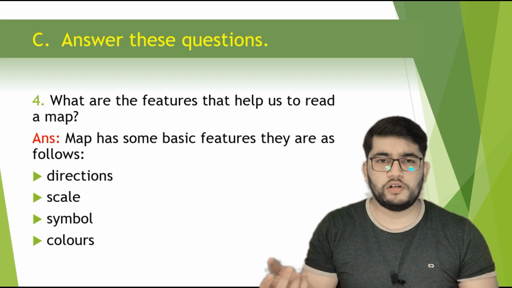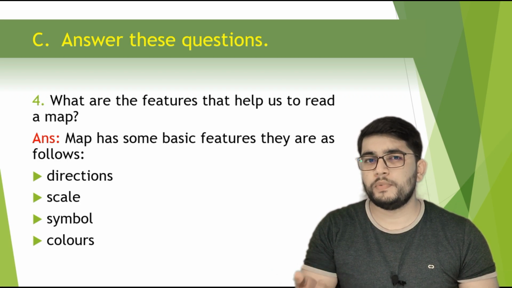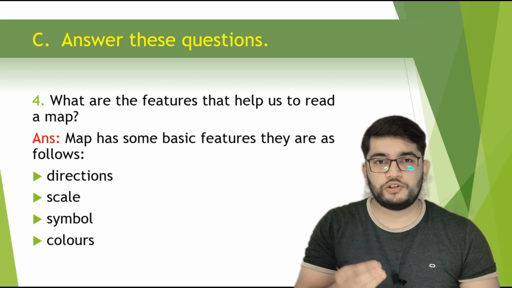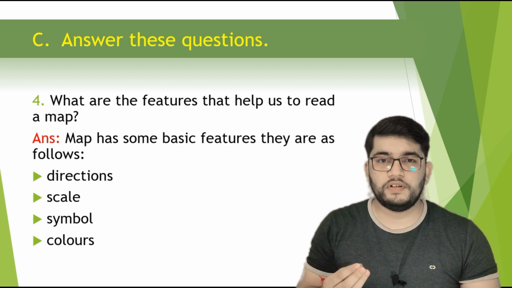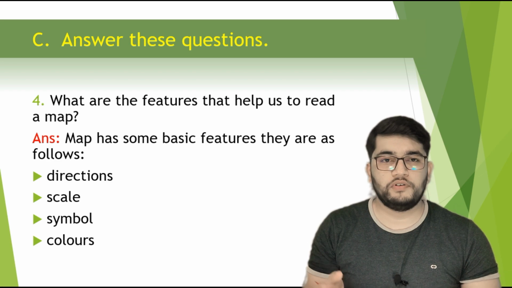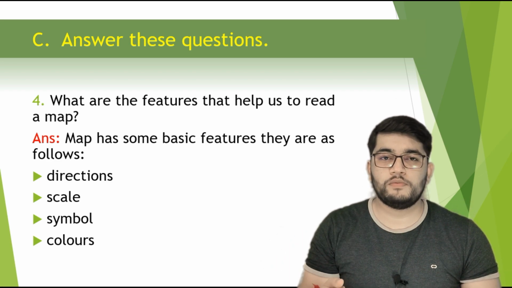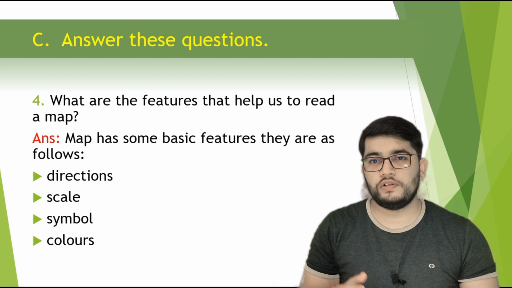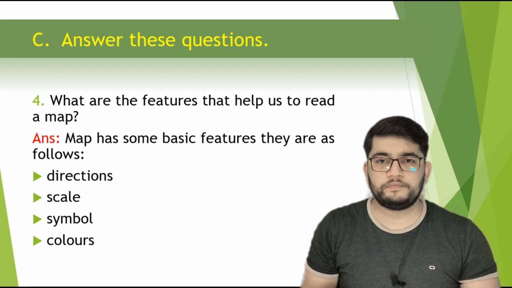Next is symbol. Symbols we all know. I have told you that just now. A symbol is used because if we cannot draw anything on a map, for that reason we have to use a symbol. And colors are for differentiating the different landforms on the earth's surface. Okay, so in this way there are 4 basic features of the map.